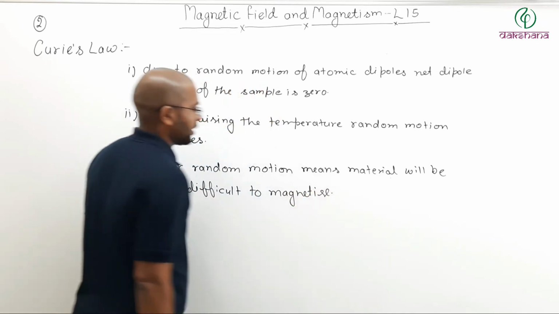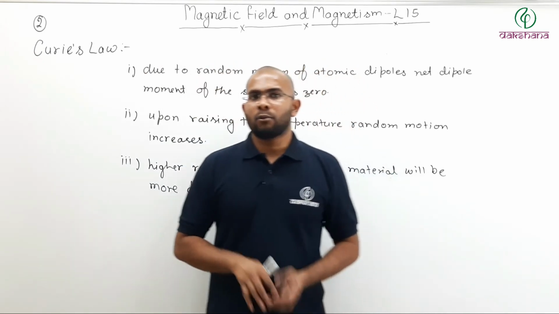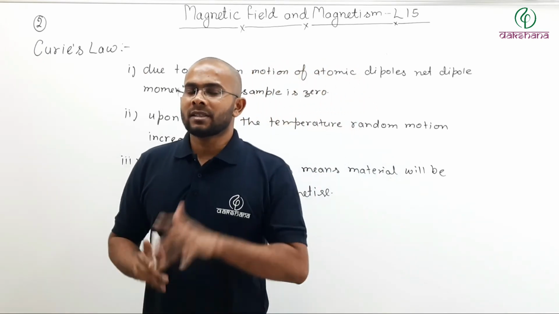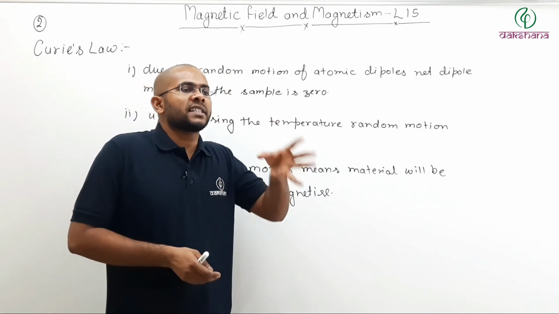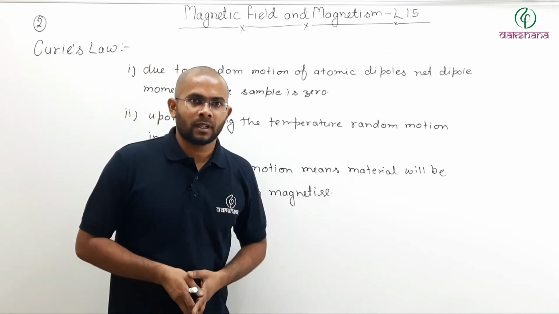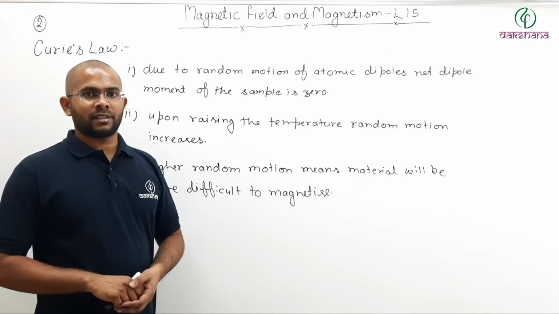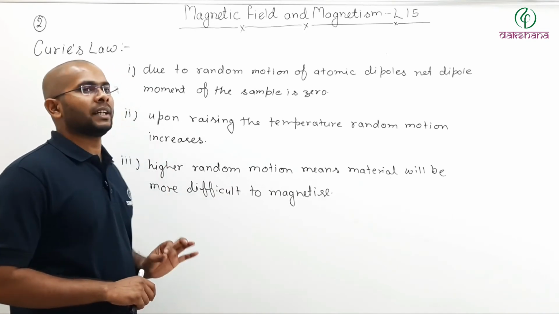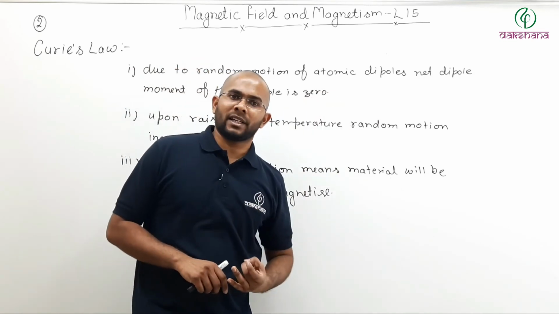Now, if you remember, we have defined a concept of susceptibility. What was susceptibility? Susceptibility was an indicator of how easy it is to magnetize a material. So here, the higher the random motion, the more difficult it is to magnetize. Higher susceptibility means it will be easier to magnetize.